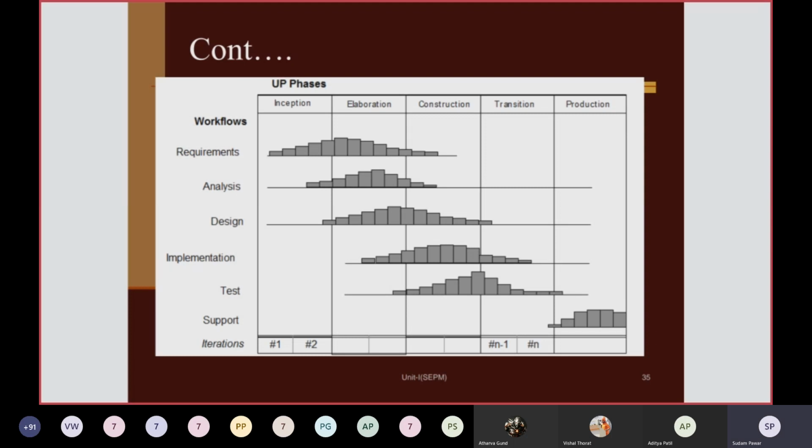So #1, #2 indicate the iterations. Each page has more than one iteration, or one iteration also. It depends on your logic, that is, into how many mini projects you are dividing your project. Inception has 2 mini projects, which are nothing but 2 iterations. Elaboration 3, construction 3 or 4, transition 2, likewise. It depends on the size of your project also.